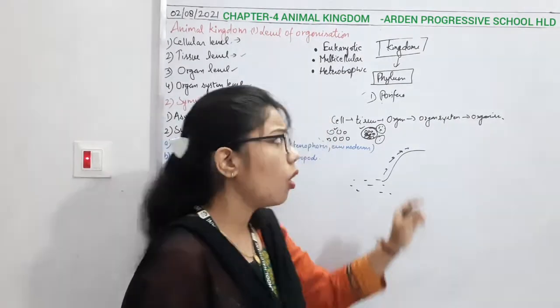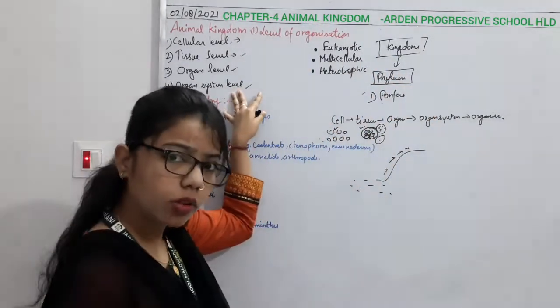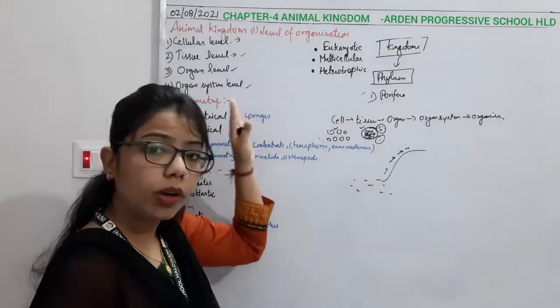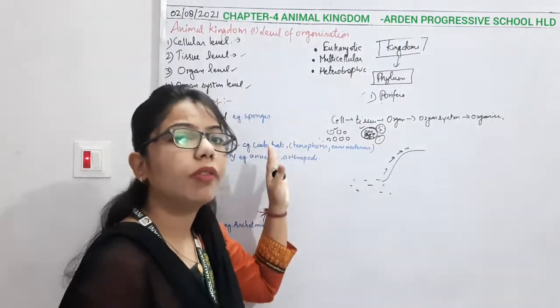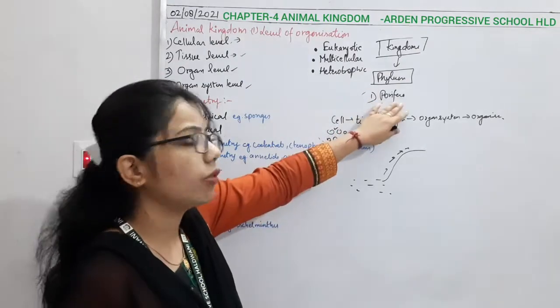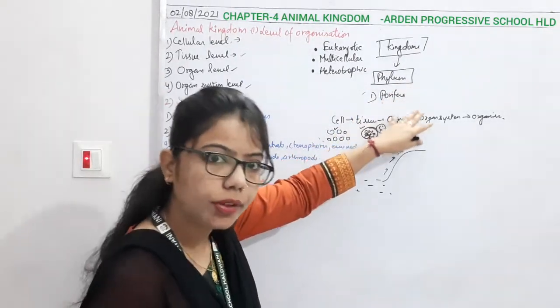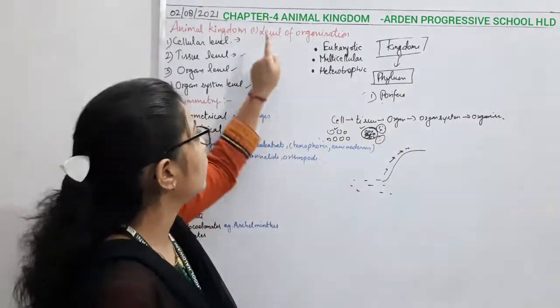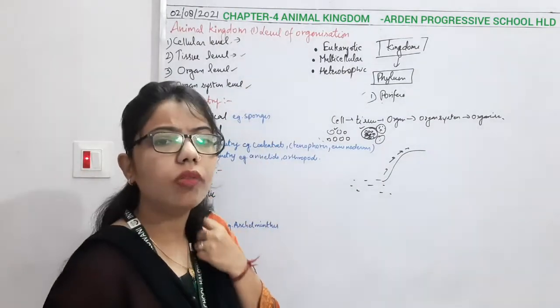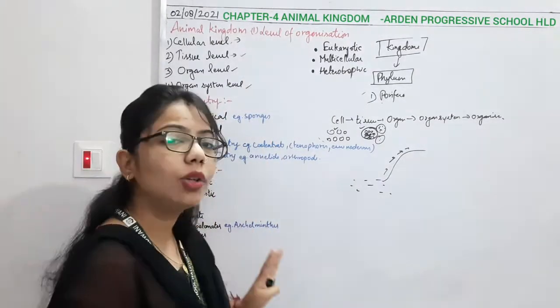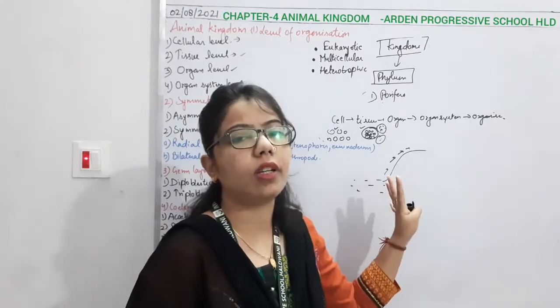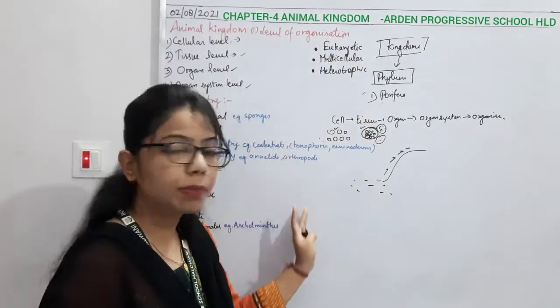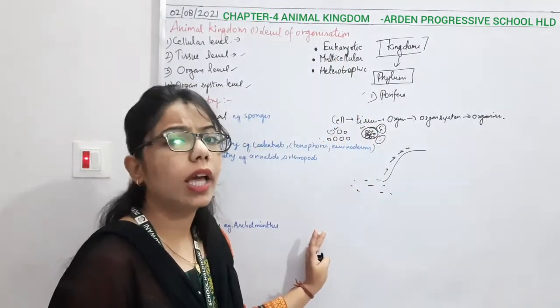So on the basis of the level of formation, whether the body is present in which form, we can categorize the different phyla, the 11 different phyla. Okay, the first basis is the level of organization. So whenever you write anything about any phylum, keep all these bases in mind.